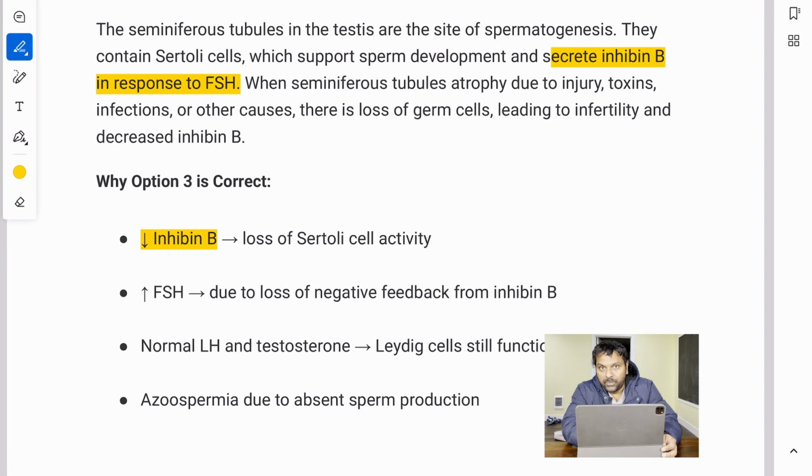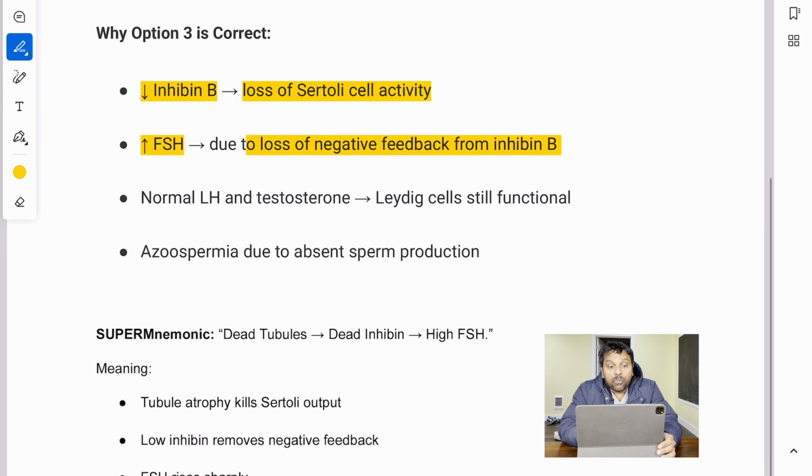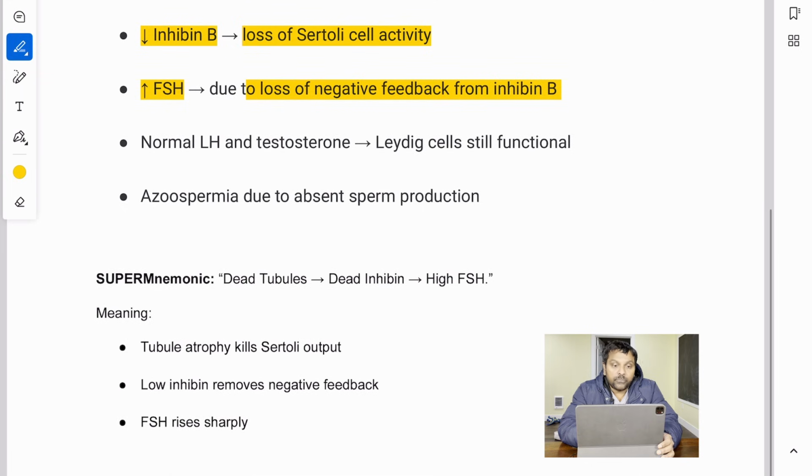Low inhibin B shows there is loss of Sertoli cell activity, and there is high FSH because of the loss of negative feedback from inhibin B, and there is normal LH and testosterone. Why? You know that Leydig cells are still functional, so Leydig cells are still working. That's why testosterone is still normal in these patients. And azoospermia due to absent sperm production.